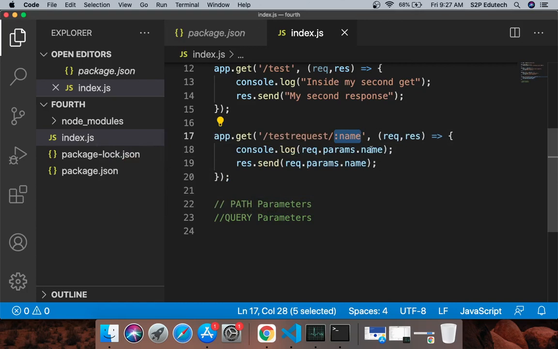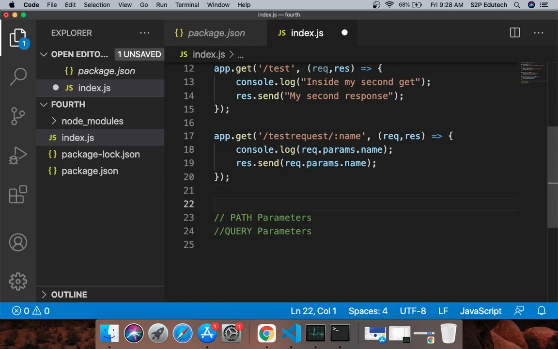In this particular case, the name of my variable is name, and you would get that name in the request object which we have in our callback function. In the request object we have this key which is params, and inside params we have name. So I am just saying request dot params dot name.